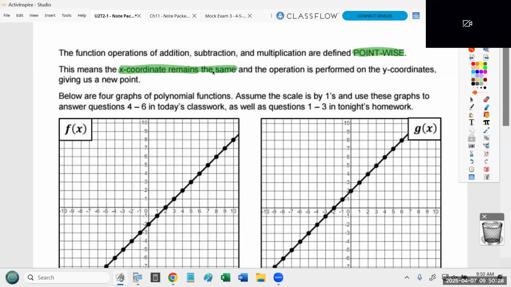This is why it's called pointwise. If you're doing addition, you add for this x value, you add for this x value, you add for this x value. The x values themselves never change.